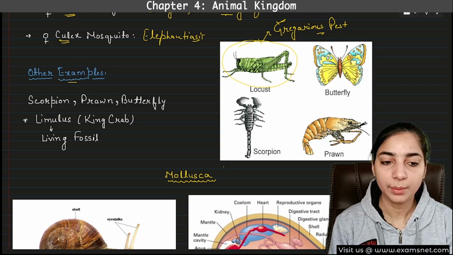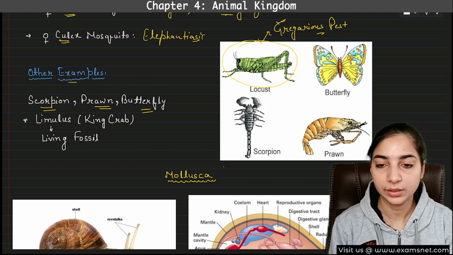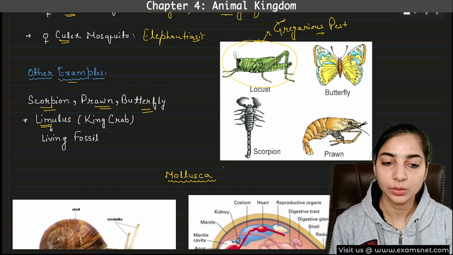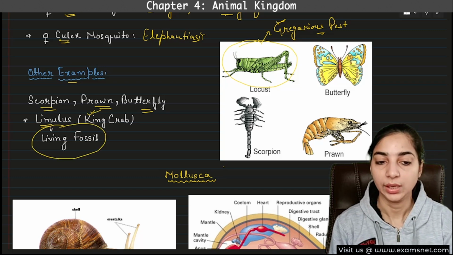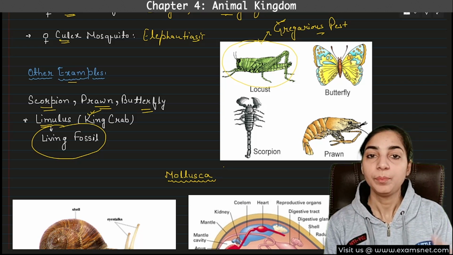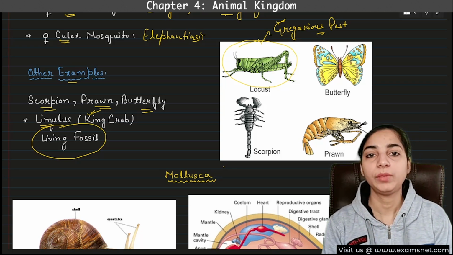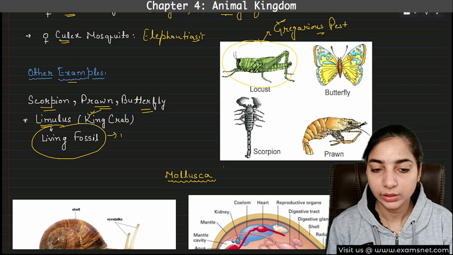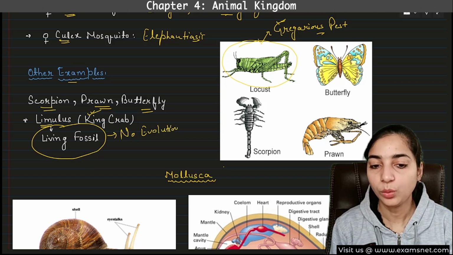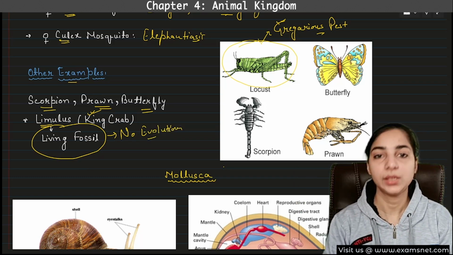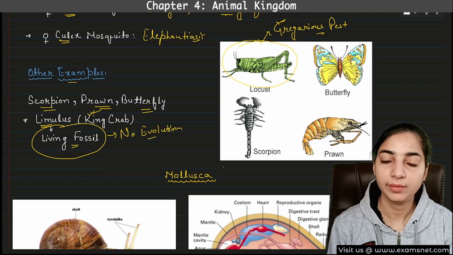And there can be other examples such as scorpion, prawn, butterfly, and Limulus, that is known as king crab. This is also known as a living fossil. Why is it known as a living fossil? Because it has no effect of evolution. It looks exactly how it used to look millions of years ago. Therefore, this is known as a living fossil.